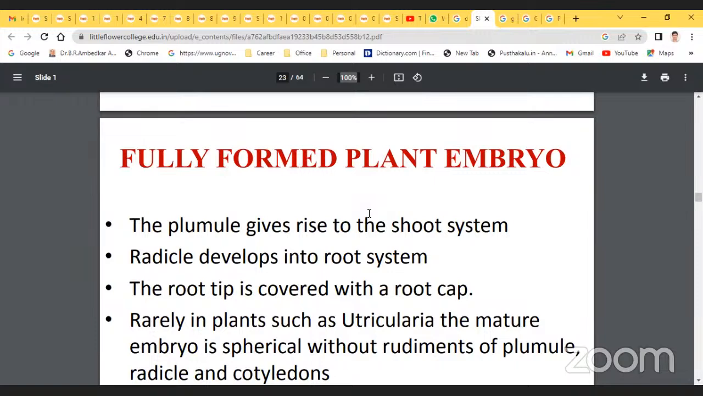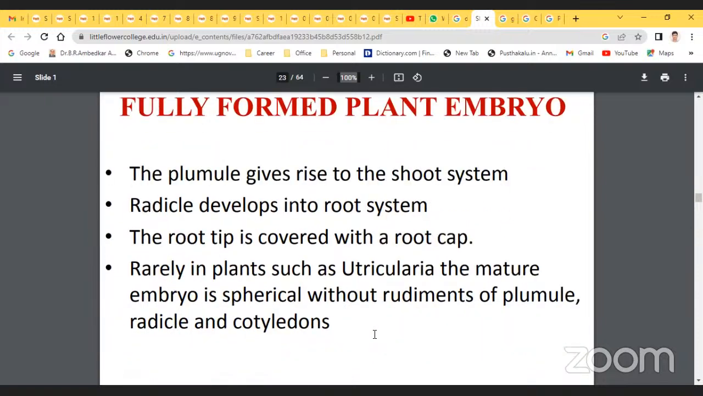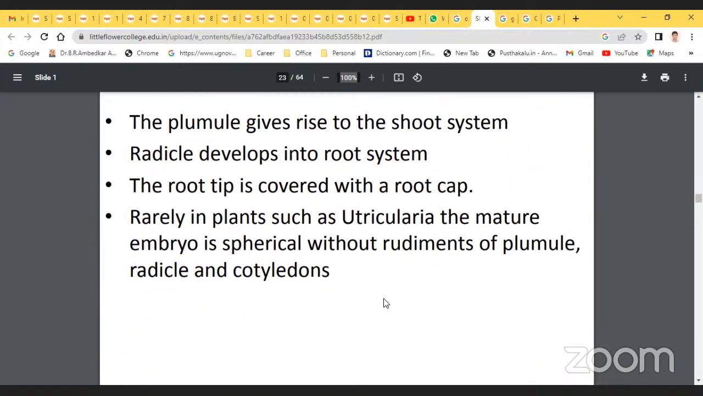Plant embryo. The plumule gives rise to the shoot system. The radicle develops into the root system. The root tip is covered with a root cap. Rarely, in plants such as Utricularia, the mature embryo is spherical without rudiments of the plumule, the radicle, and cotyledons.